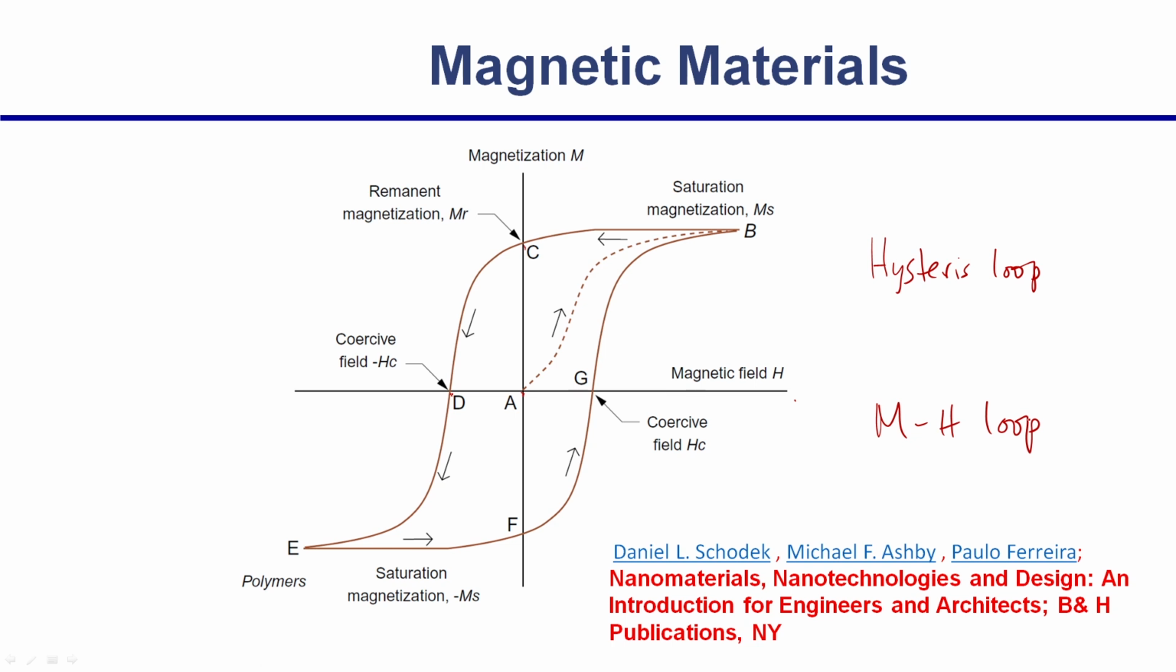Remember these parameters. This is the coercive field, this is the remnant magnetization, this is the saturated magnetization. This is the magnetic field applied, this is the magnetization produced.